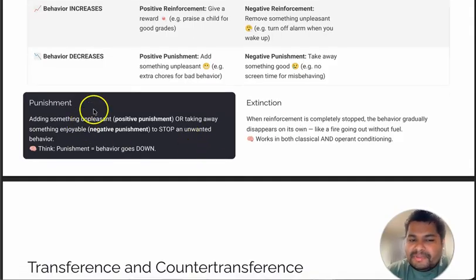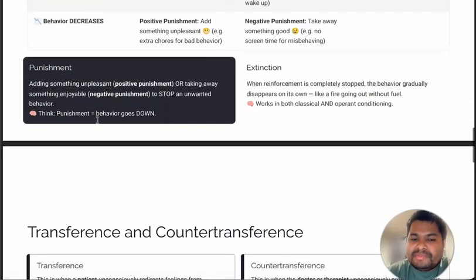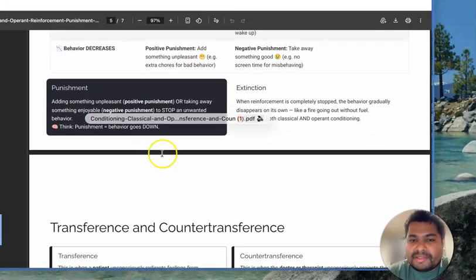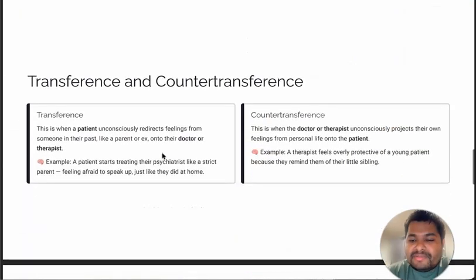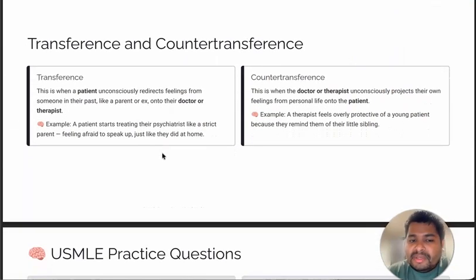Okay, this punishment, again, same thing: adding something unpleasant is positive punishment, or taking away something enjoyable is negative punishment, to stop an unwanted behavior. Okay, punishment, we have studied about this already. Now next is transference and countertransference. Transference is when a patient unconsciously redirects feelings from someone in their past, like a parent or ex, onto the doctor or therapist.